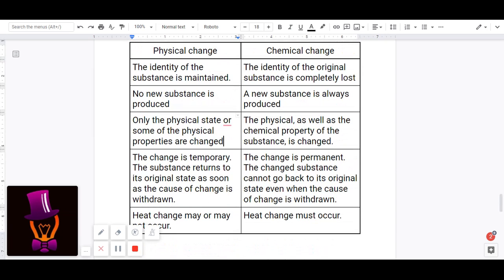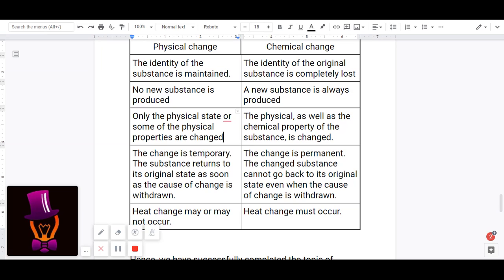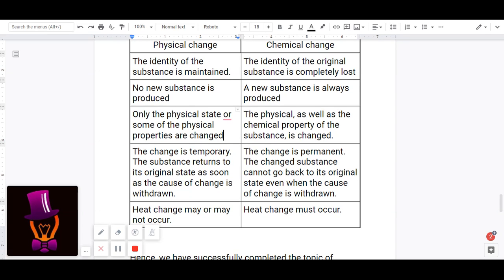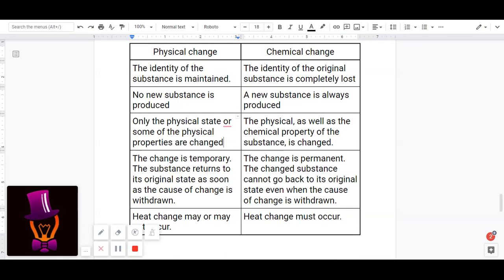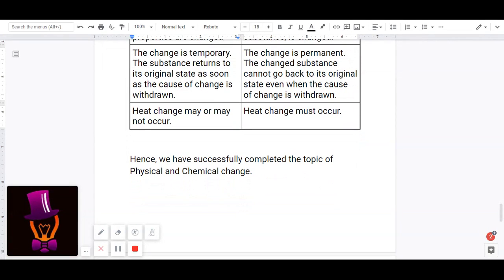And in a physical change, heat change may or may not occur, but in a chemical change, heat change must occur. An example of a physical change where heat change occurs is melting of ice or the vaporization of water, where we heat the ice or water for it to come back to liquid state or gaseous state, and hence the heat changes occurred. In all chemical changes, heat change occurs. And hence we have successfully completed the topic of physical and chemical changes.